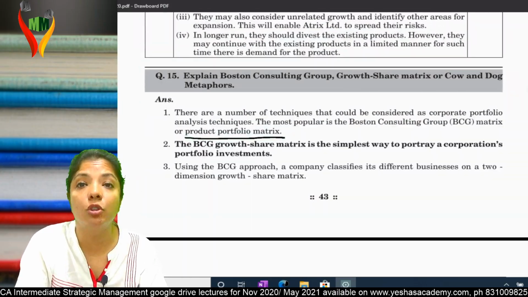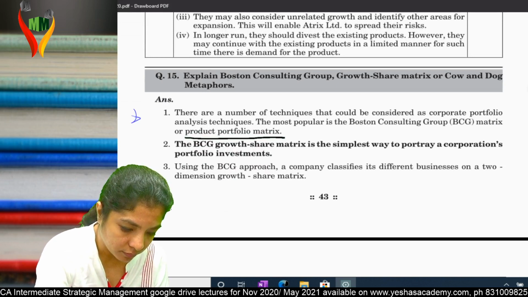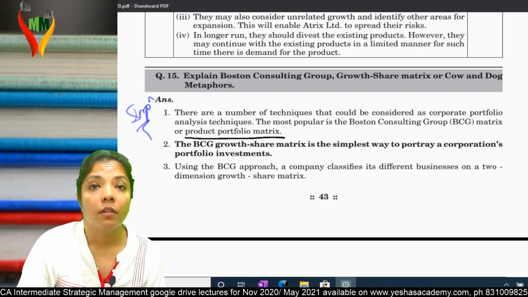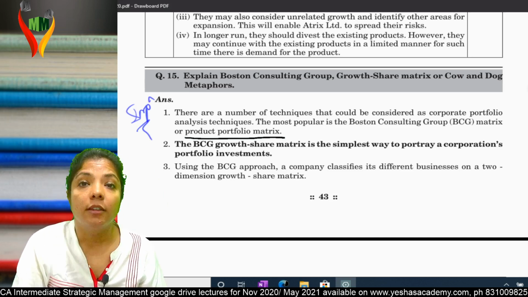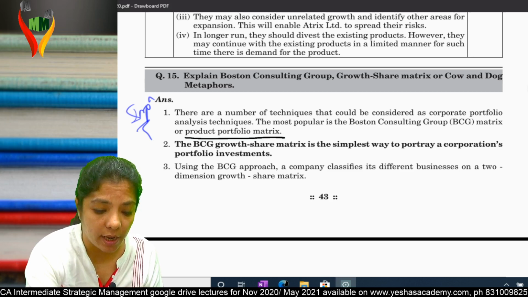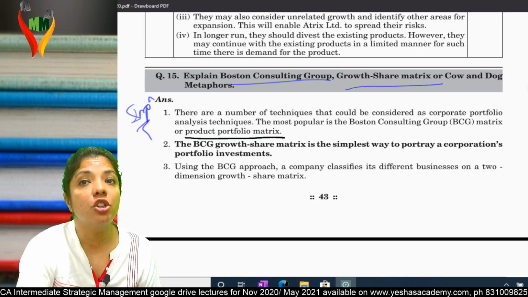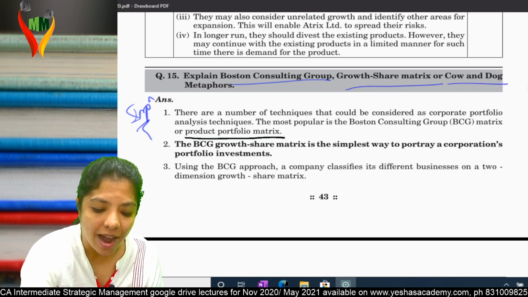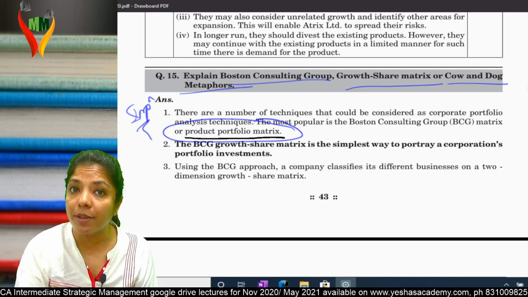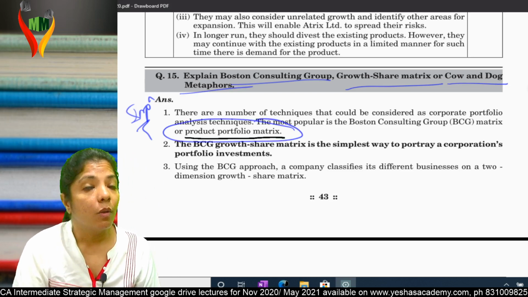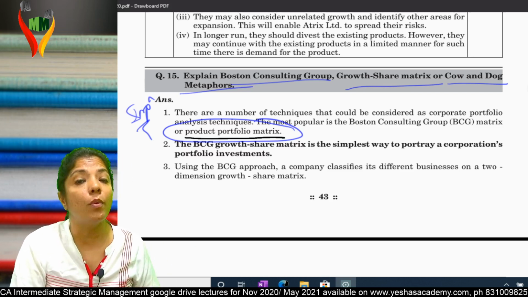So now let's come to question number 15 and mark this very important. This is the first technique of doing portfolio analysis. This is also called BCG, Boston Consulting Group. It's also called the growth share matrix. It's also called the cow and dog metaphor. It's also called the product portfolio matrix. Please remember all the names. Students know very well what BCG is. They also know what the growth share matrix is. They also know what the cow and dog metaphor is.